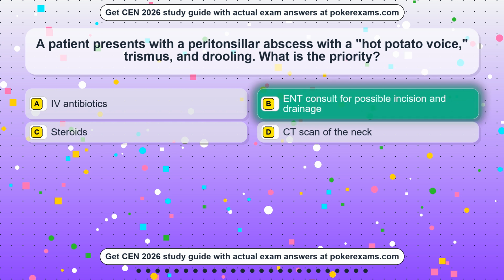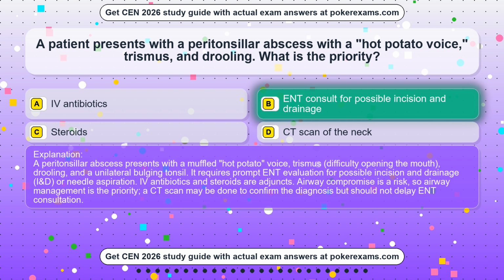ENT consult for possible incision and drainage. A peritonsillar abscess presents with a muffled hot potato voice, trismus, difficulty opening the mouth, drooling, and a unilateral bulging tonsil. It requires prompt evaluation for possible incision and drainage, I&D, or needle aspiration. IV antibiotics and steroids are adjuncts. Airway compromise is a risk, so airway management is the priority. A CT scan may be done to confirm the diagnosis but should not delay ENT consultation.